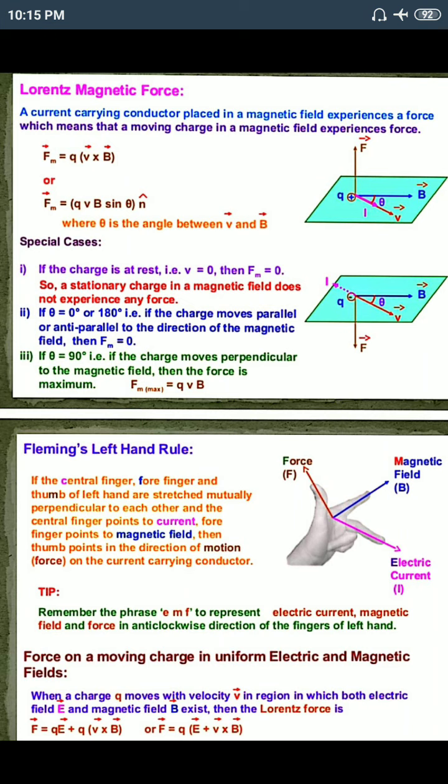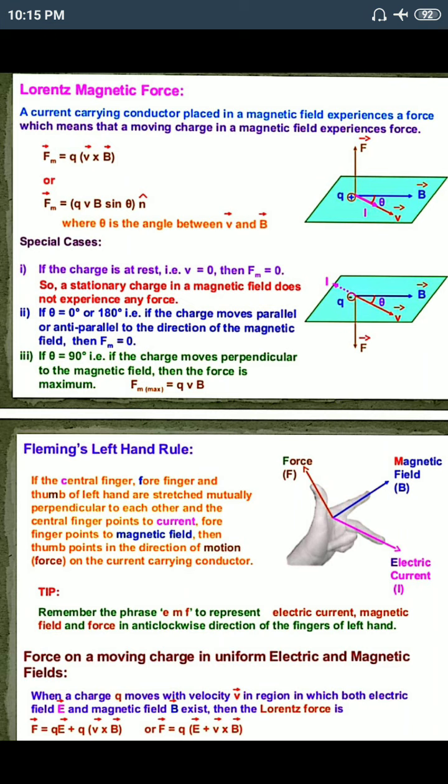So if we stretch three fingers of our left hand, that is thumb, forefinger and middle finger, mutually perpendicular to each other, then the forefinger represents the magnetic field, the middle finger represents the current, and the thumb will give us the direction of force on the charged particle. Using this law we can find the direction of force.